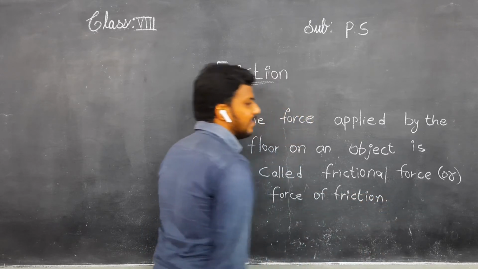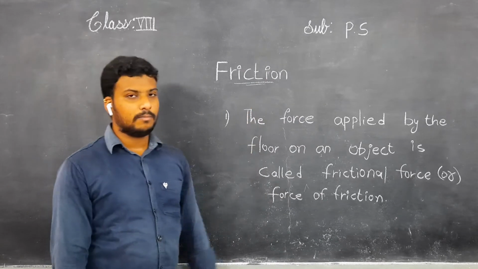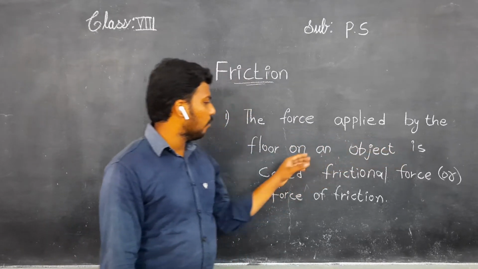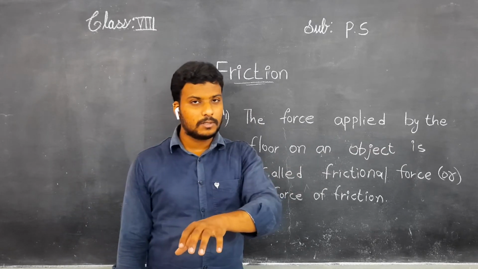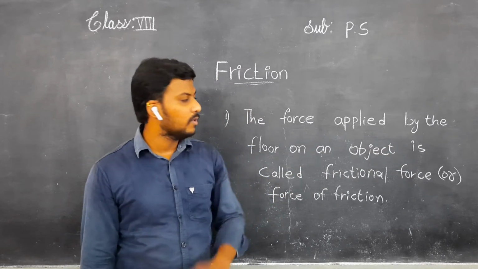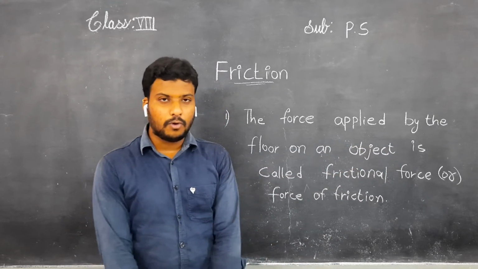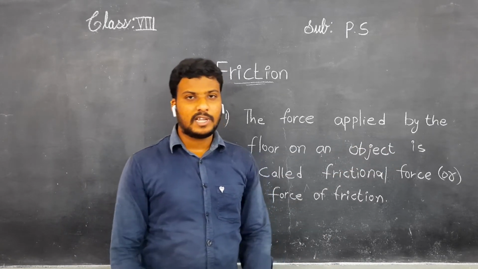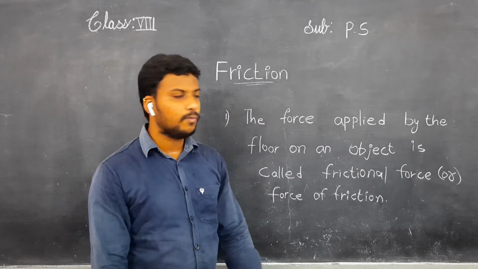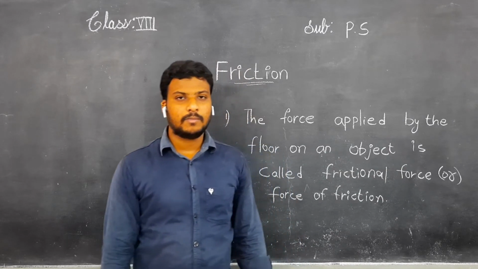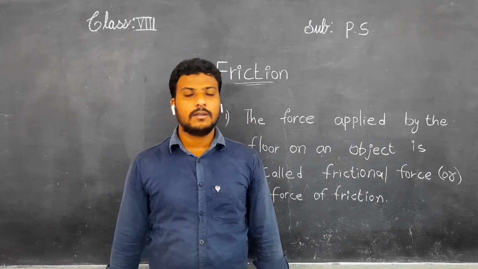See, children, this was the definition of the friction. What they said, the force applied by the floor. Here the force was applied by whom? By the floor. Normally this was the floor, on which I am standing, that is the floor, surface, whatever it may be. On an object means I am standing, I am one object.